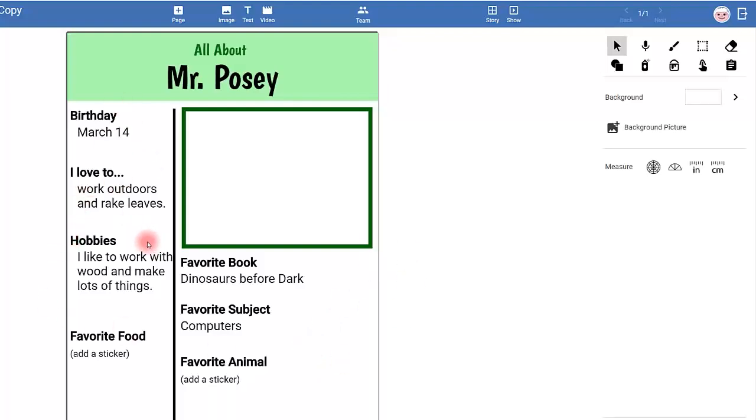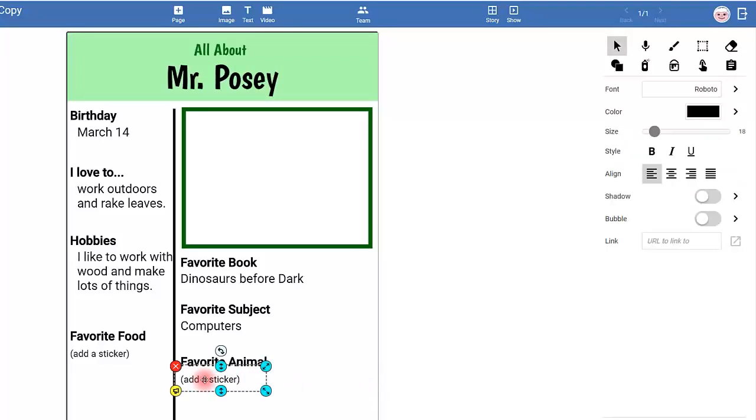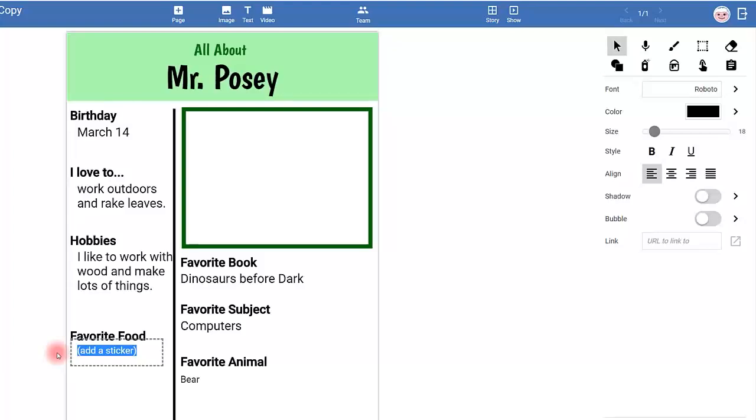Now, once I go here, we do have some stickers to get. We have a favorite food sticker and we have a favorite animal. So if I click on this, my favorite animal, I can say that it is a bear. But in this case, I will have to erase the words. And my favorite food is definitely tacos.